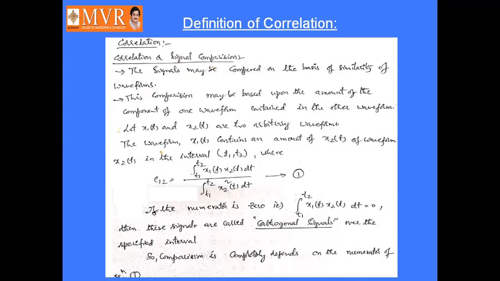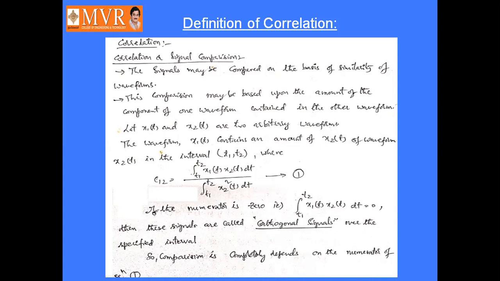Suppose a sinusoidal waveform is there, and another sinusoidal waveform is there. We will compare these two signals. In which manner can we compare? So these two are sinusoidal, and like that we will compare the two signals. So the signals may be compared on the basis of similarity of waveforms. This comparison may be based upon the amount of the component of one waveform contained in the other waveform.